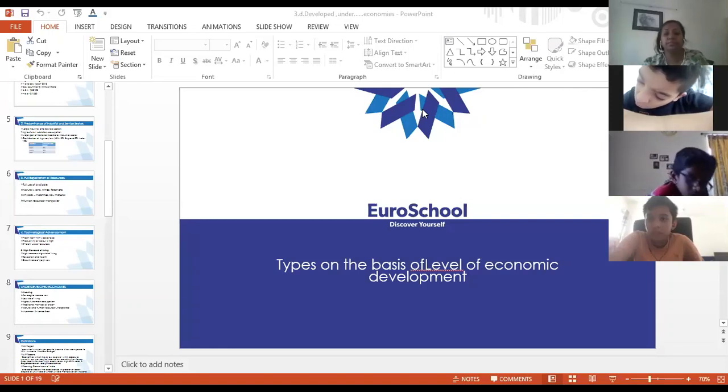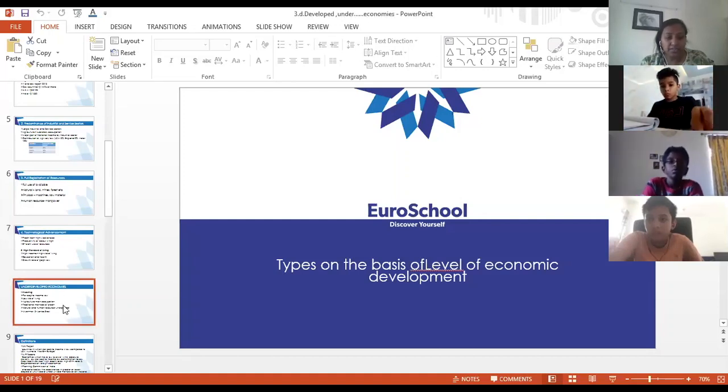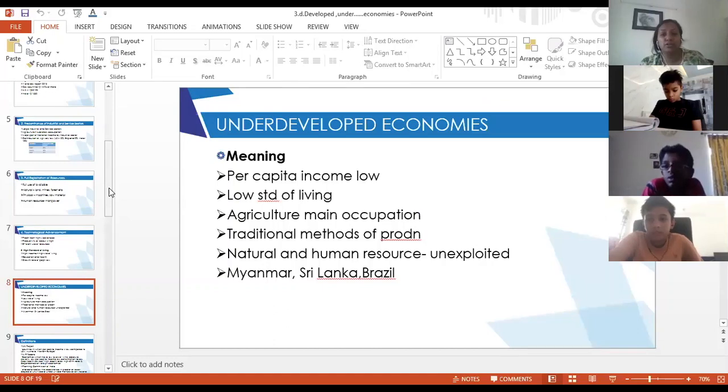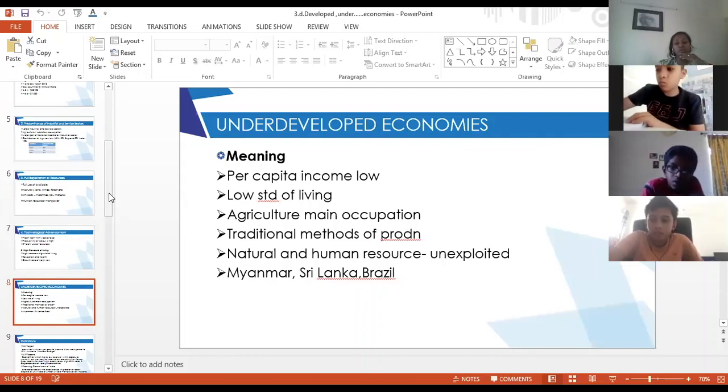So we finished with developed economy. Now we'll start with underdeveloped economy. It's the exact opposite of developed economy, right? In an underdeveloped economy, there is a low per capita income. Developed economies had high income; underdeveloped have low income. Per capita income is what? What is per capita income?